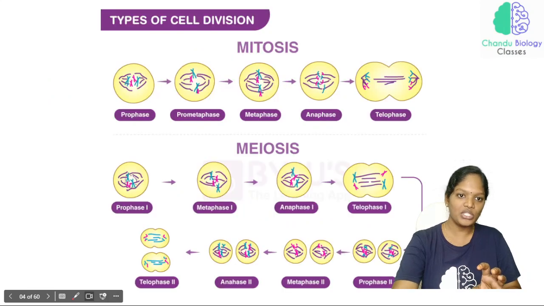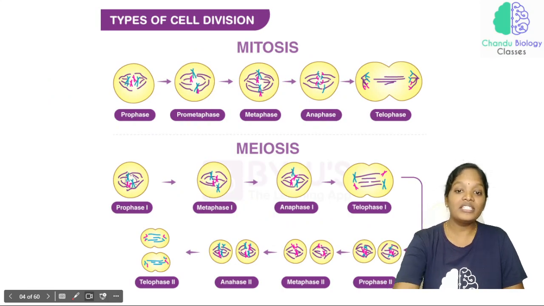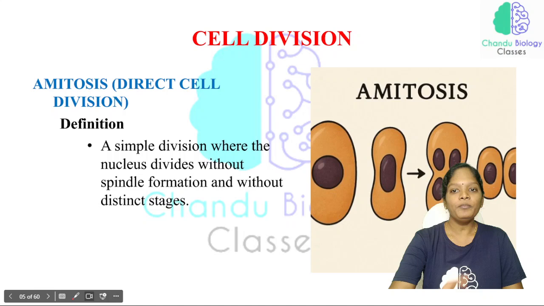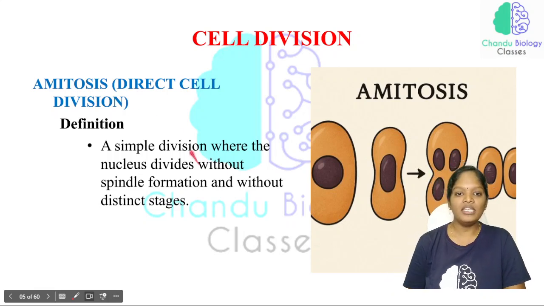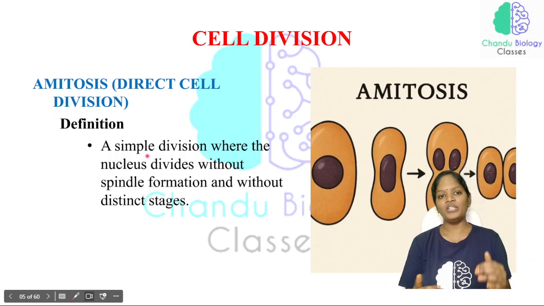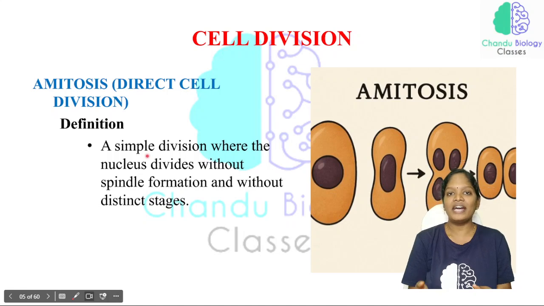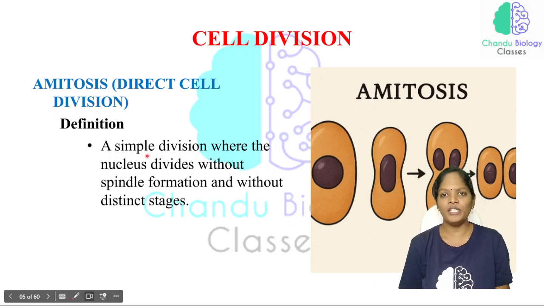We'll discuss this slide a little bit later. Now, the first type is amitosis cell division. Amitosis means a simple division. As it is a simple division, it is seen in simpler or primitive organisms.